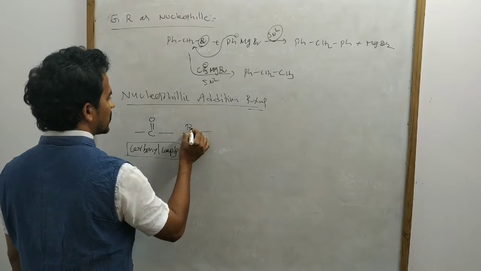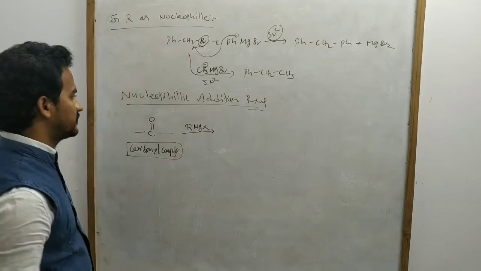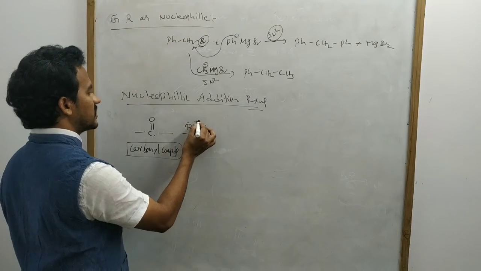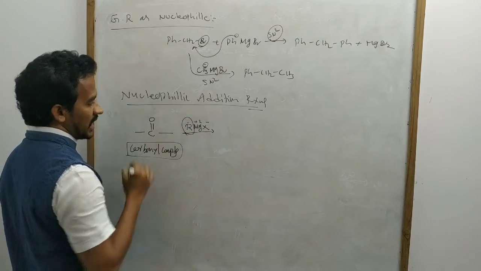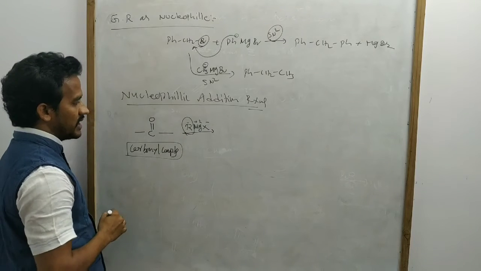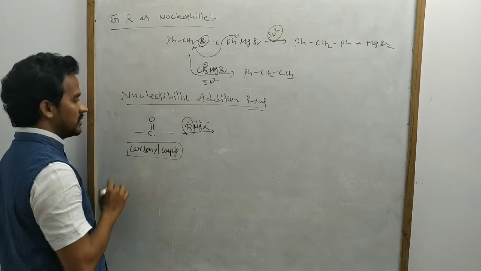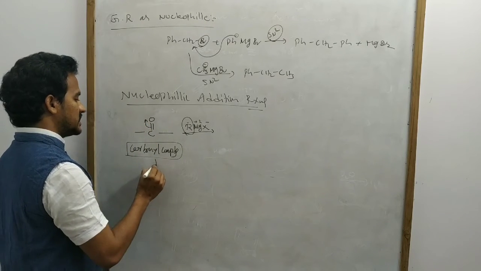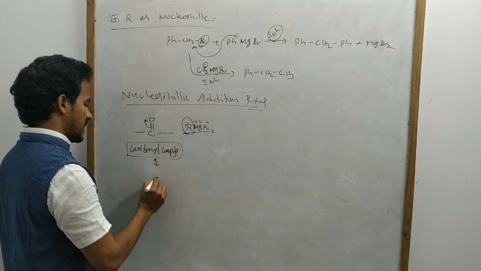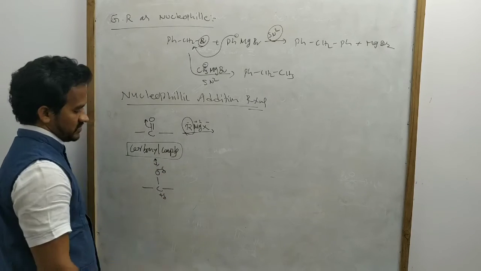Suppose this RMgX, the Grignard reagent, acts as a nucleophile. Here R minus, Mg plus 2, X minus 1. This negatively charged alkyl group, the nucleophile, attacks this carbon. Why? Because this bond is very polar, with negative charge on the oxygen and positive charge on the carbon.